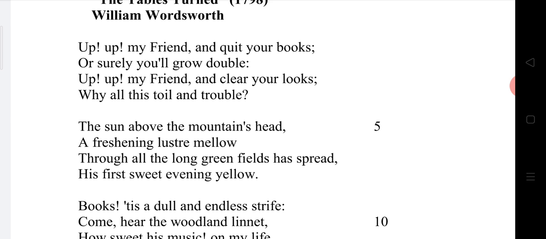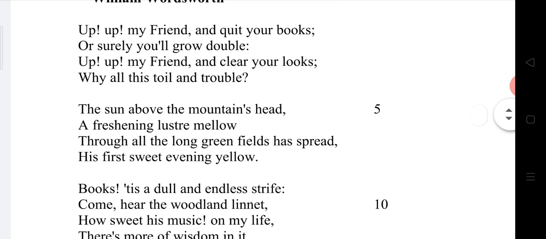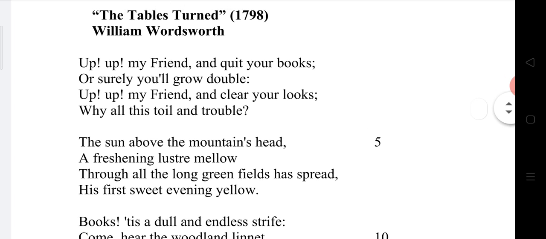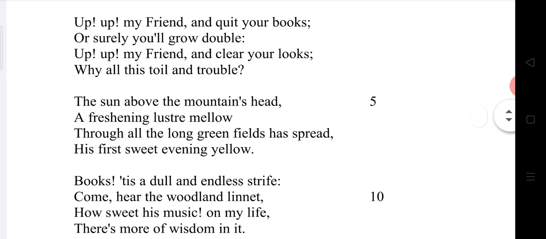Dear friends, we can divide the first stanza into two parts. By dividing the first stanza into two parts, we shall try to focus on the first two lines. Up, up, my friend, and quit your books, or surely you will grow double. It is already intimated that this poem is spoken by William Wordsworth to his friend who was a bookworm. He approached his friend and made a suggestion.